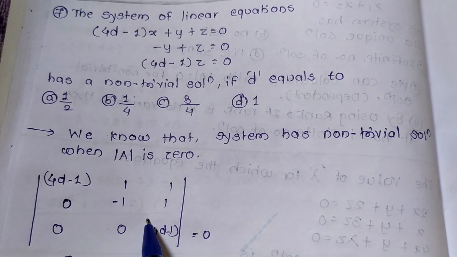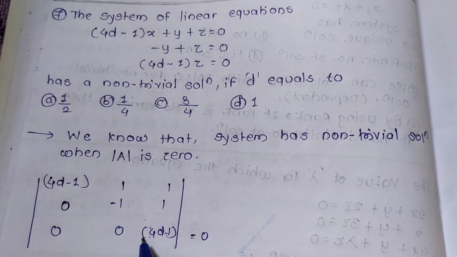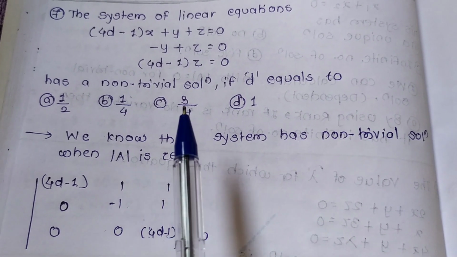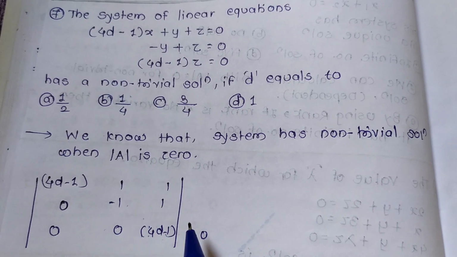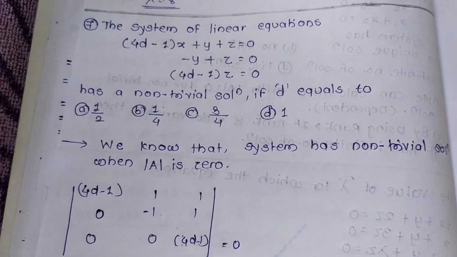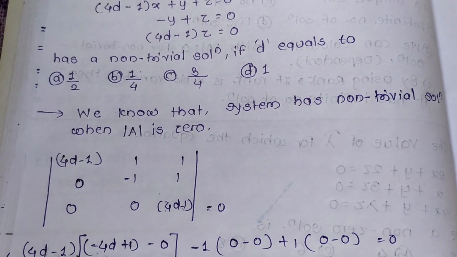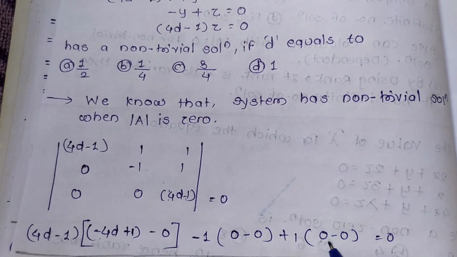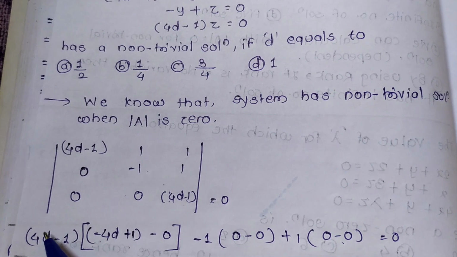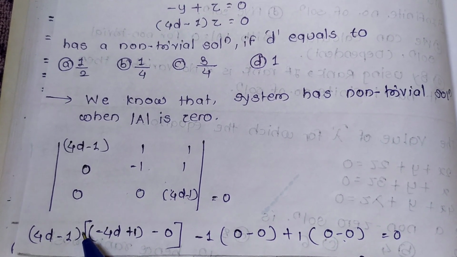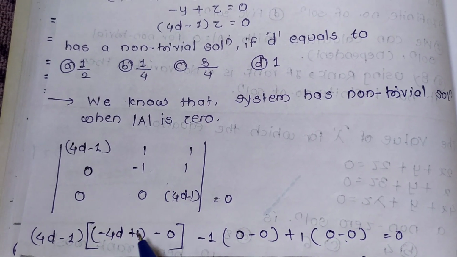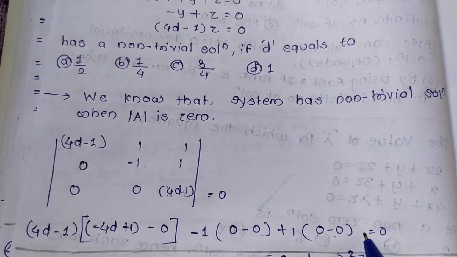What we take: determinant of A for a non-trivial solution is equal to 0. Okay, then see these calculations. What do we get? 4d minus 1, minus 4d plus 1, and all these are zeros.